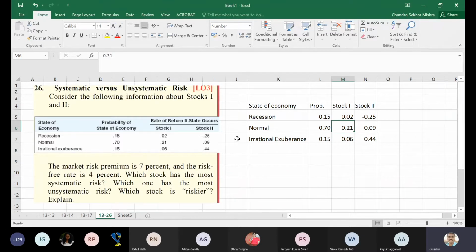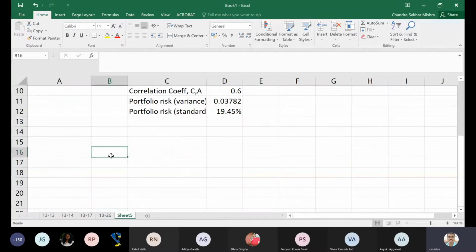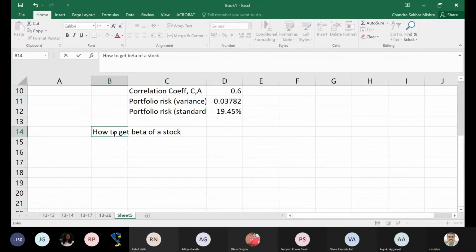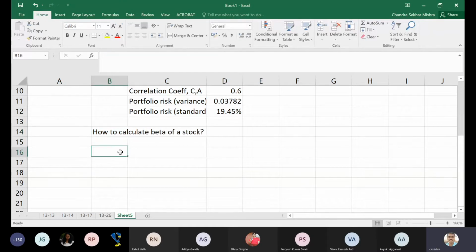So beta, how do you get the beta, by the way? How do you calculate it?